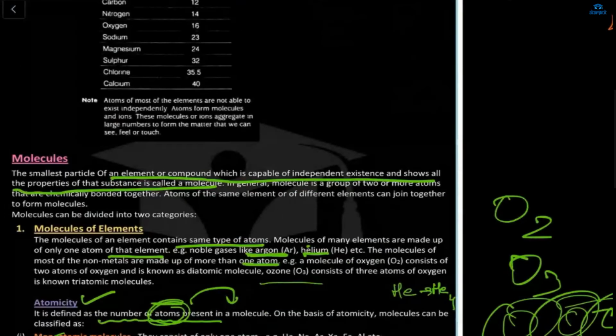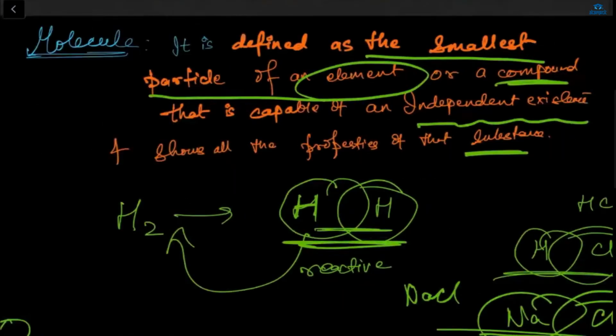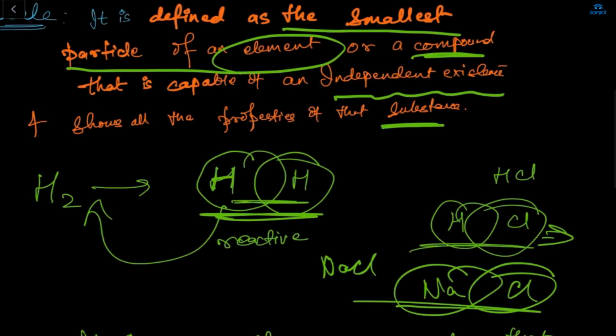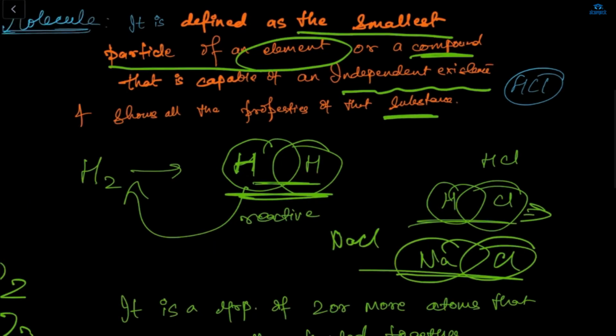Next is about molecules. What is a molecule? Molecules are a group of atoms that are bonded in some way. Examples: KMnO4, all are molecules. It is defined as the smallest particle of an element or a compound that is capable of independent existence and shows all the properties of that substance. Like HCl, HCl is a molecule, but it shows an independent existence like water.